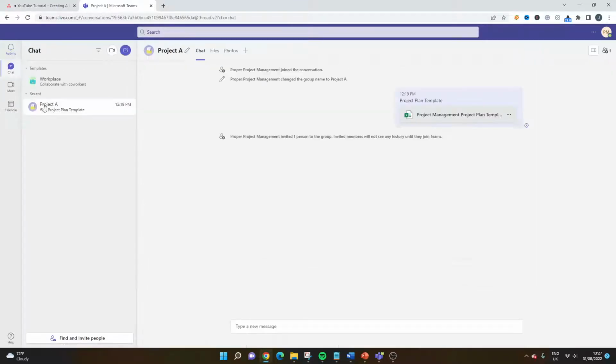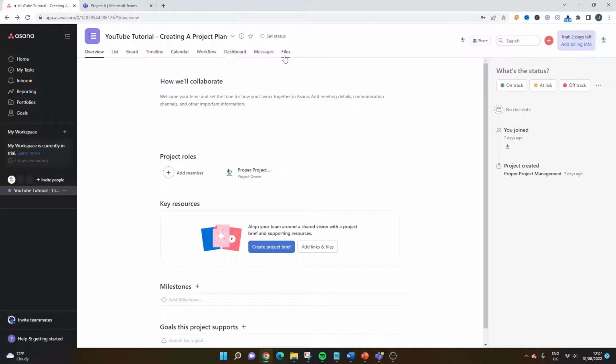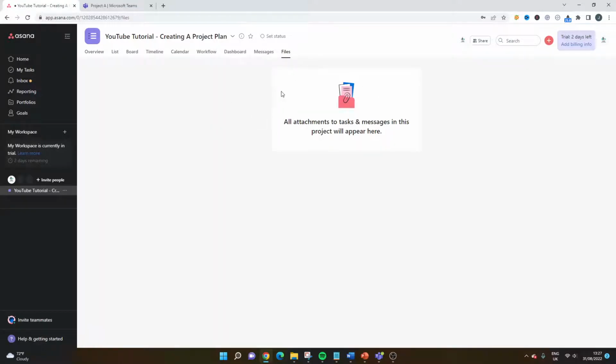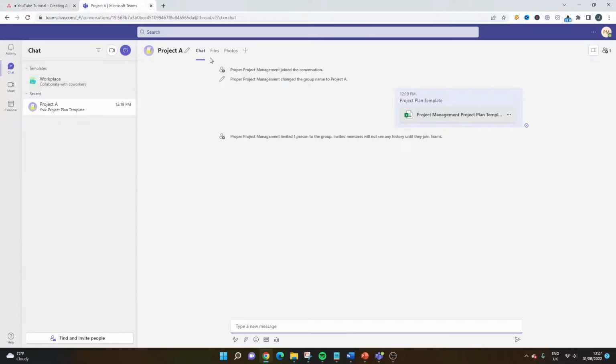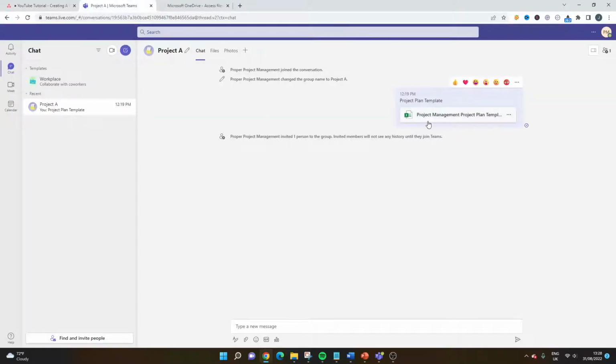So if I go back into chat, one thing I want to show you, and this is where it's very different, but this is almost the files section in some respects, or the messages section. I've set up a chat with someone, an account, just to show you, and I've set up a project as well as a means of storing stuff. And what I've done is I've added a project plan template. So this is very similar. And if I click that, this template has been shared. All I did was drop it into the chat.